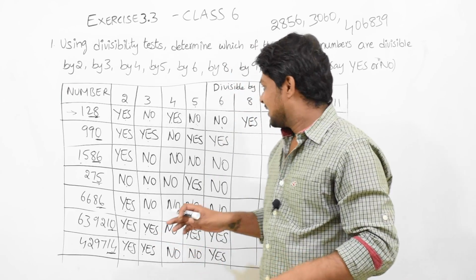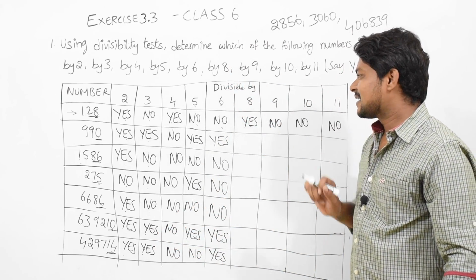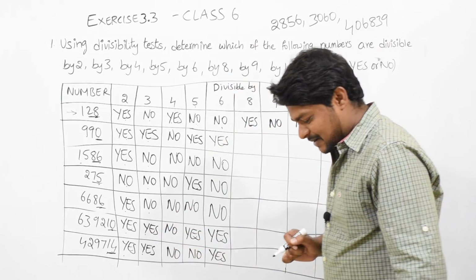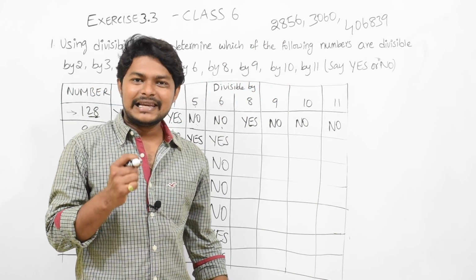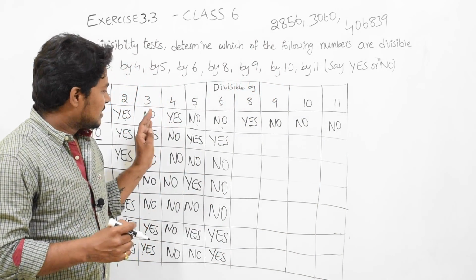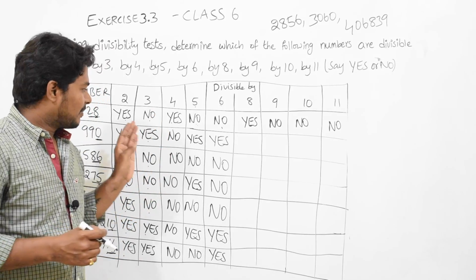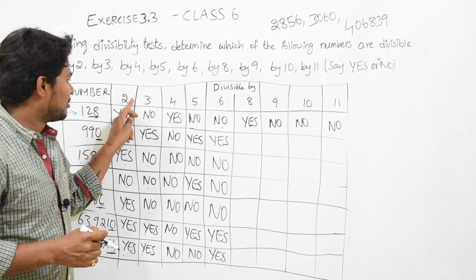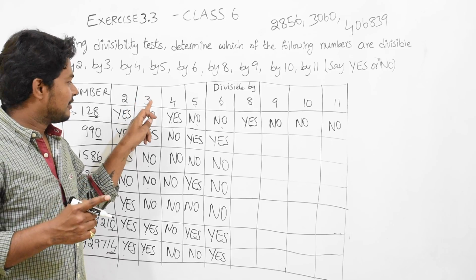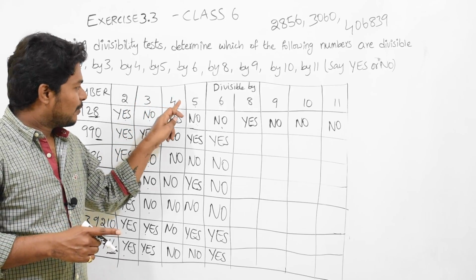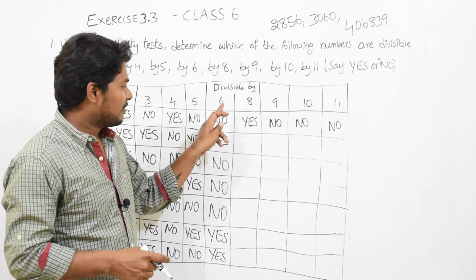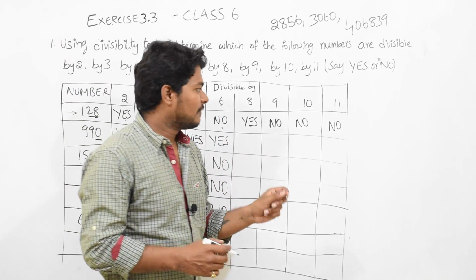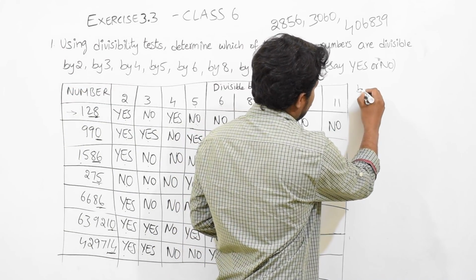Okay. Now we will check the divisible by 8 condition. For divisible by 8, you need to work a little bit hard. It is a little difficult compared to the others. Divisible by 2 is easy, right? Divisible by 3 is also easy. By 4 is also easy. Divisible by 5 is very easy. Divisible by 6 is also easy. Now we will go for divisible by 8.